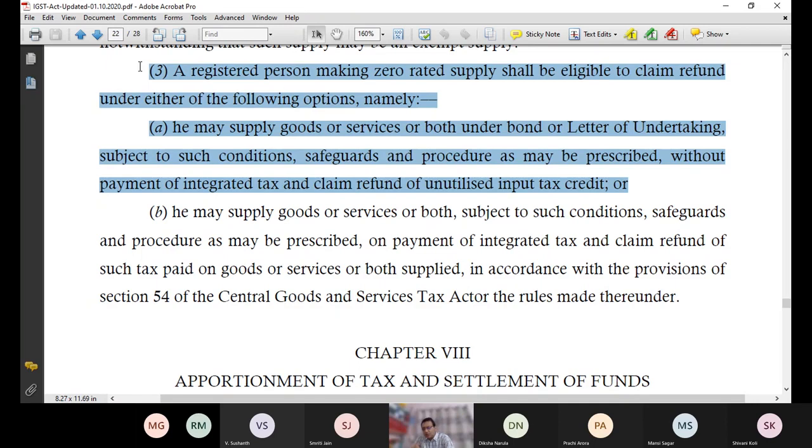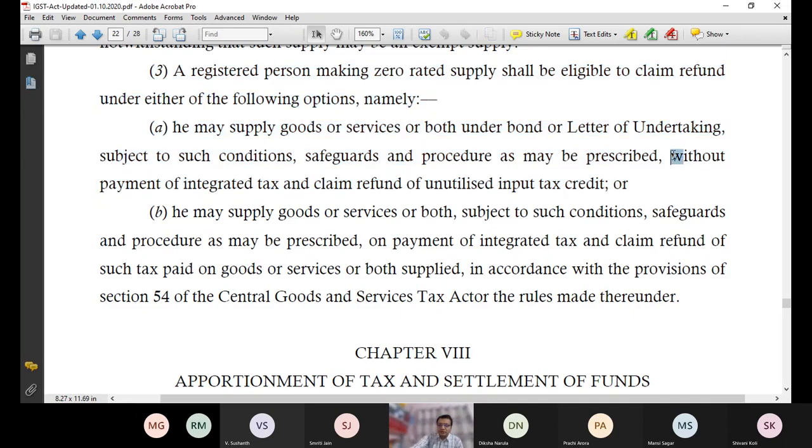I will show you later, when I read clause B for you, with the help of that same example. Clause A says that you don't pay any output tax to us. You export the things without payment of integrated tax, because every export is technically interstate. This I have already covered with you in section 7. So it says on export, on outward supply, don't pay any tax, and whatever unutilized input tax credit you have, like 2 lakh in my example, we will give you that as a refund. So technically it becomes zero rated supply. Exporters are not supposed to pay any tax.